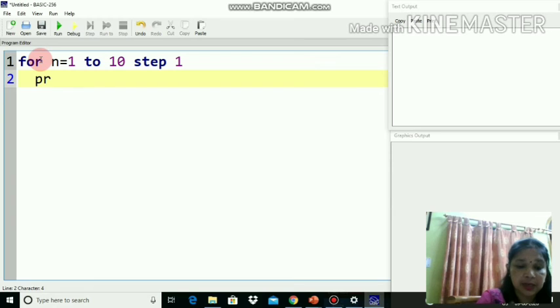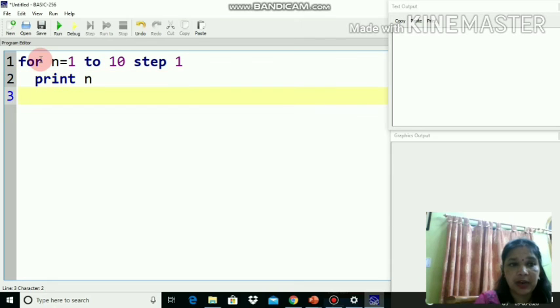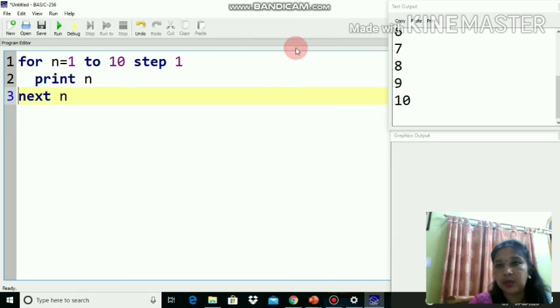Here I am writing print. What do you want to print? I want to print n's value every time it is getting changed, and then finally how to close it. Next, what is written here? N. So I will be writing here next n. So now how to run it? Click on run. You will see the values getting printed from 1, 2, 3, 4, 5, 6, 7, 8, 9, 10.